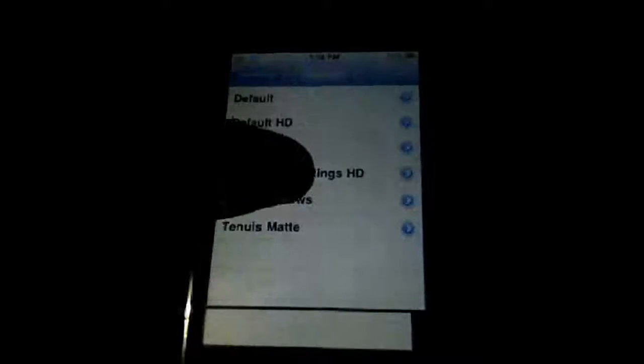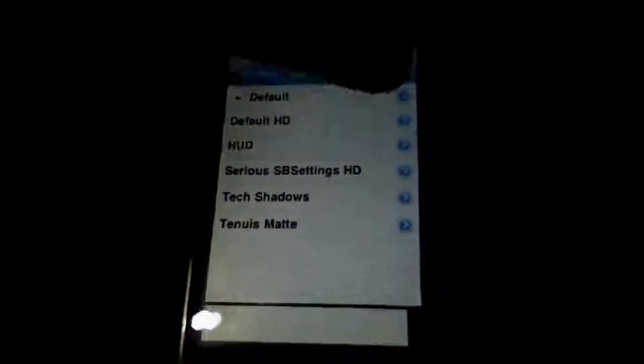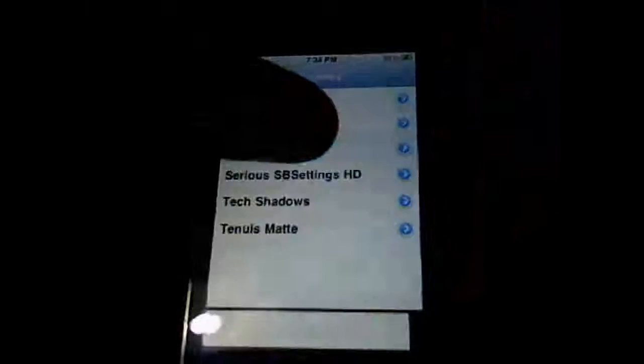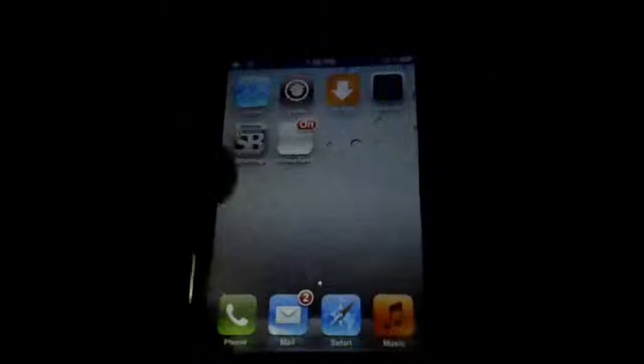such as the theme of SBSettings. You have many kinds. If you want to preview any of them, you will see it here, and if you want this, it will be here. And after all, you'll close them with your 3 fingers.